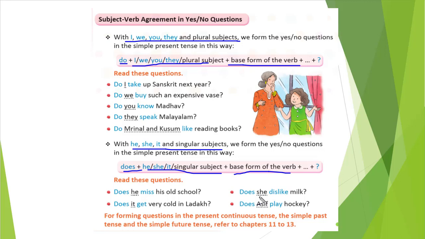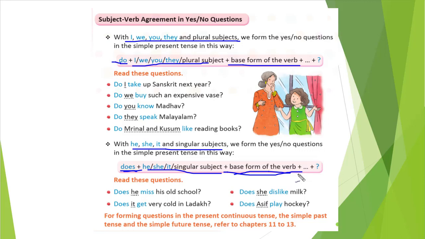Understood, students? Nothing more we are doing. Whenever I, we, you, they, we will use do, and whenever he, she, it is there, we will use does. Then we write the subject, and in the last we write the base form of the verb. That's it. Understood, students? Okay. So shall we go further?